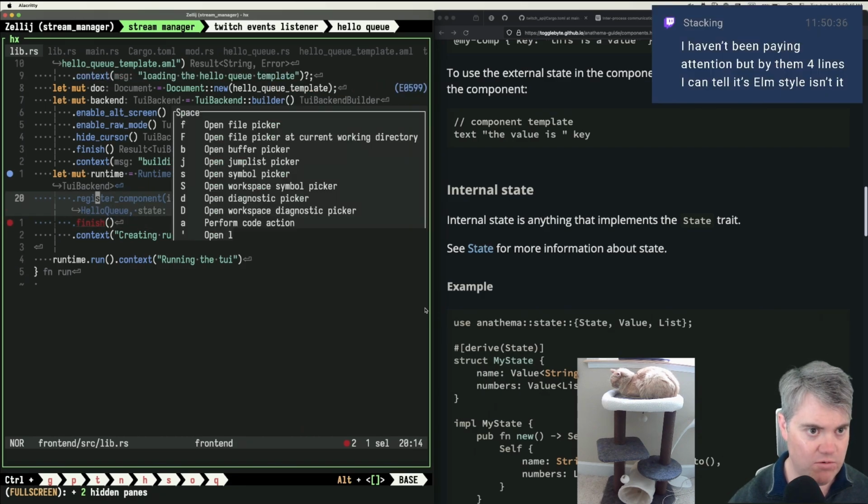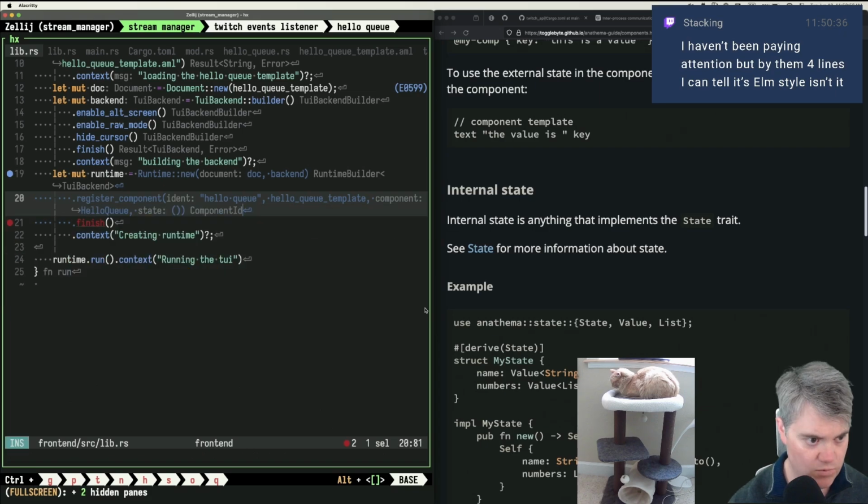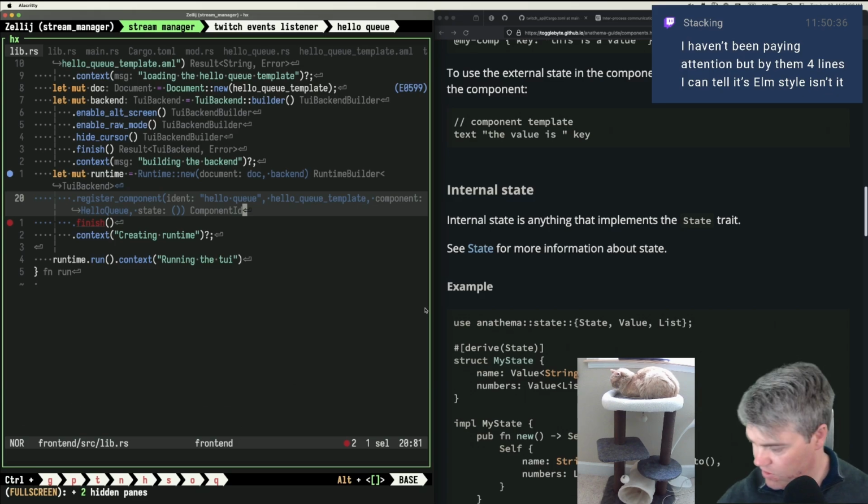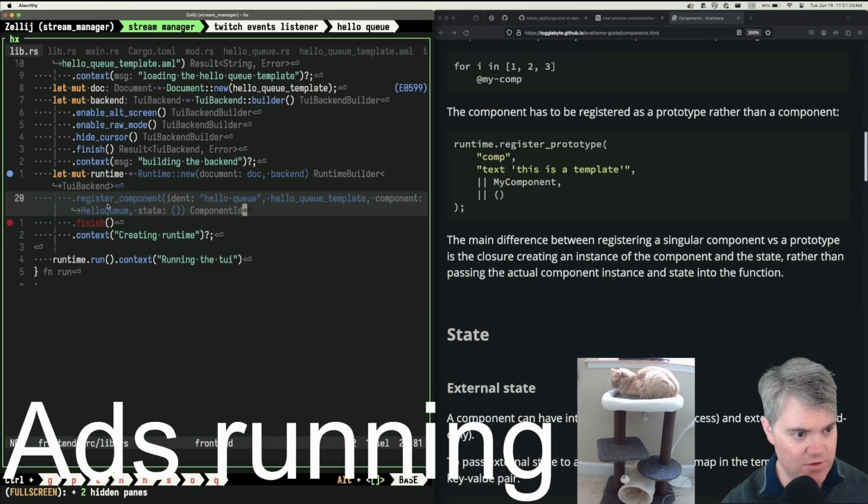Register component returns what? A result? Wait, what do you return? Component ID. Wait, can I not finish this? Uh-oh. It's not part of the builder. Oh, I missed half the break. I'm confused about how I'm supposed to use this with the runtime with the builder. So I registered the component. Do I do this not after?